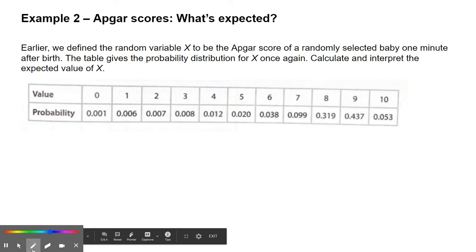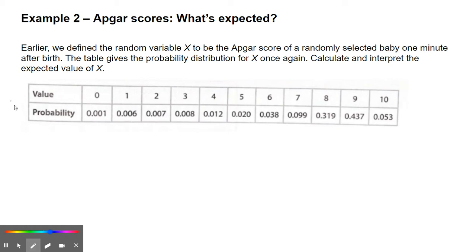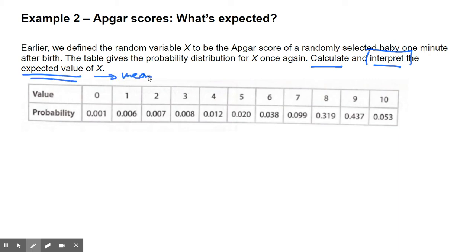Okay, so it says earlier we defined the random variable x to be the Apgar score of a randomly selected baby 1 minute after birth. The table gives the probability distribution for x. Calculate and interpret the expected value of x. So we're going to calculate it and we're going to interpret it. And when it says expected value, all that means is the mean.